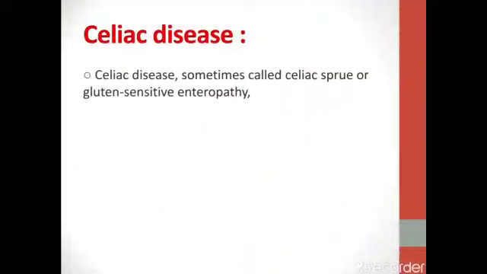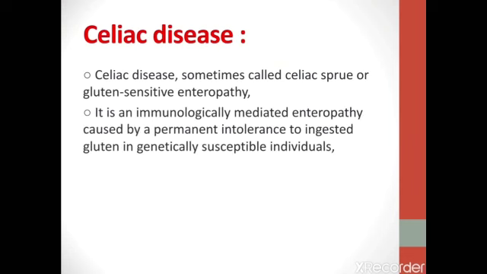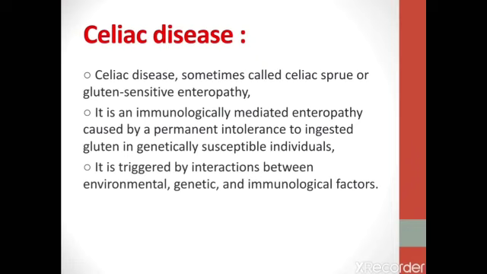Celiac disease is sometimes called celiac sprue or gluten-sensitive enteropathy. It is an immunologically mediated enteropathy caused by a permanent intolerance to ingested gluten in genetically susceptible individuals. It is triggered by interaction between environmental, genetic, and immunological factors.